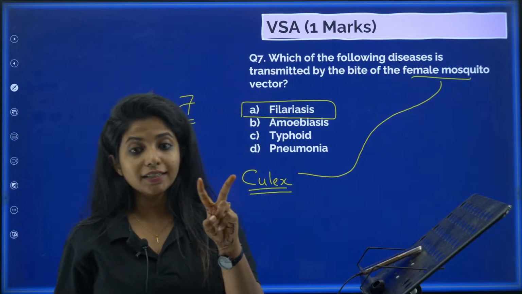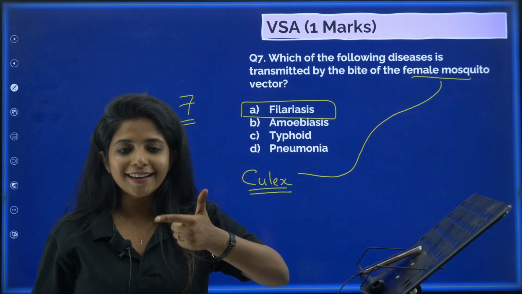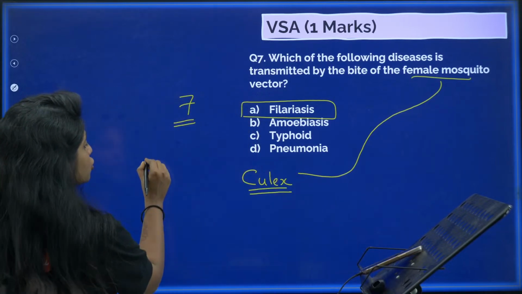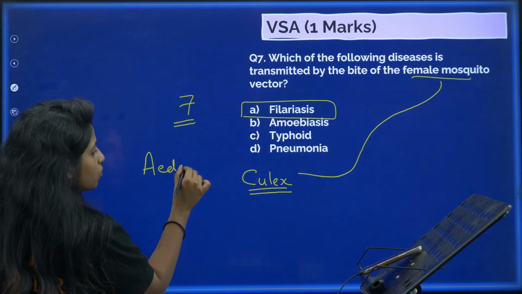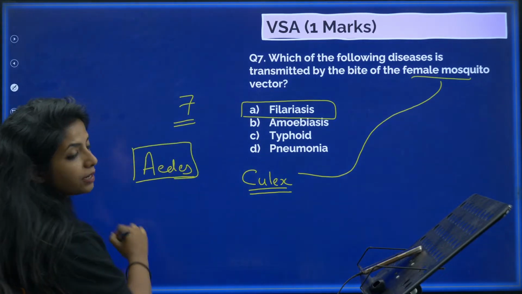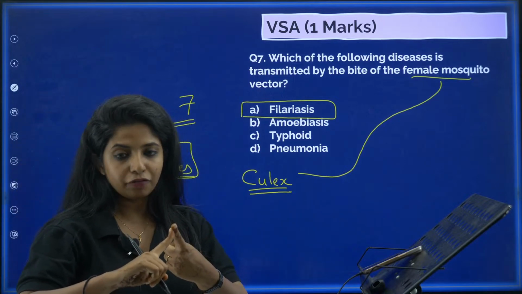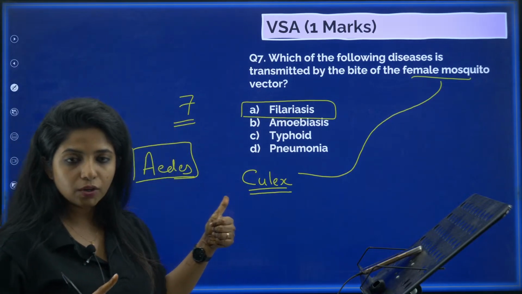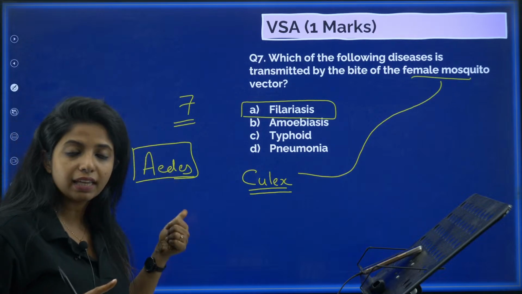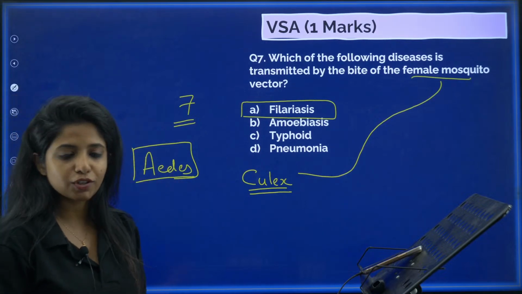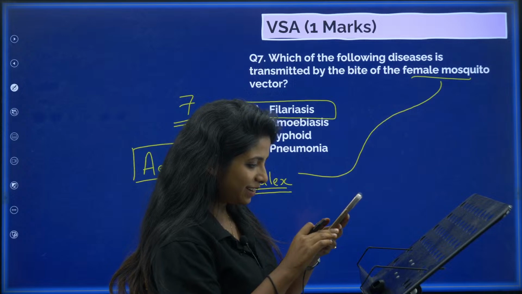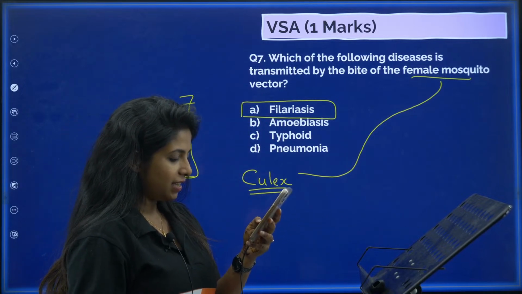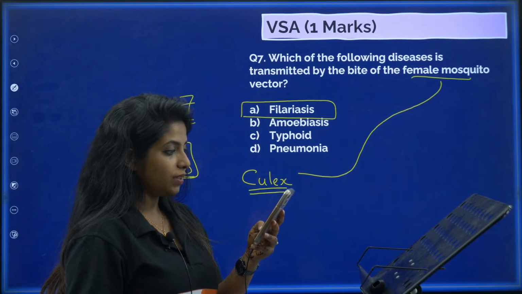There are 2 more diseases, dengue and chikungunya. Dengue and chikungunya are caused by Aedes mosquito. So in total we have 4 diseases. Malaria, Anopheles; filariasis, Culex mosquito; and then you have dengue and chikungunya caused by Aedes mosquito. Cool? Great, Jyotika.